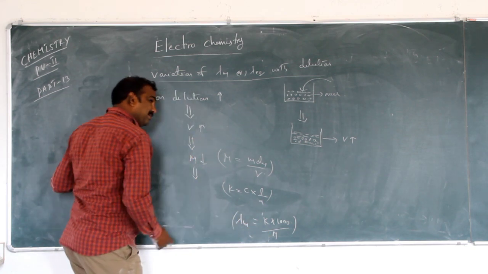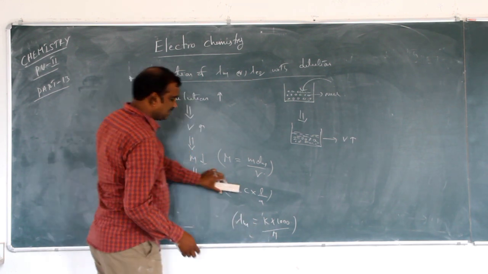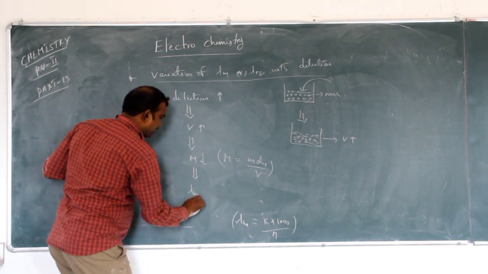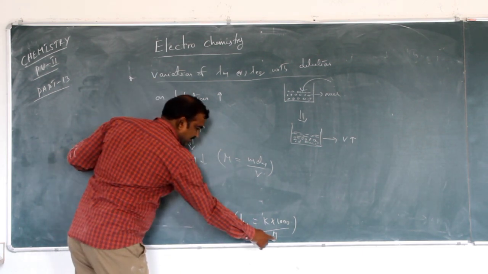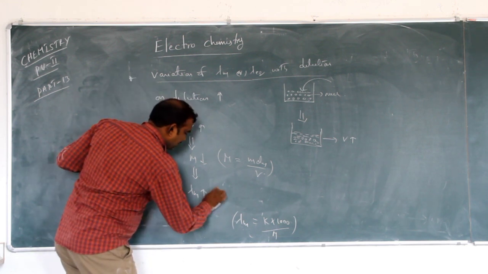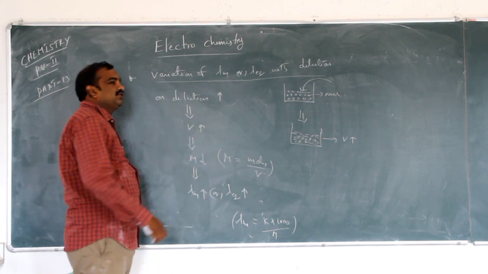So what about lambda m? See, molarity is inversely proportional to lambda m. So lambda m is automatically increasing. Lambda m increases. Lambda m or lambda eq, both are the same, so lambda eq also increases.